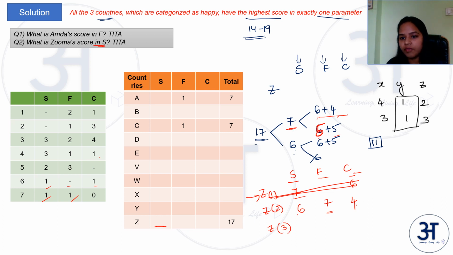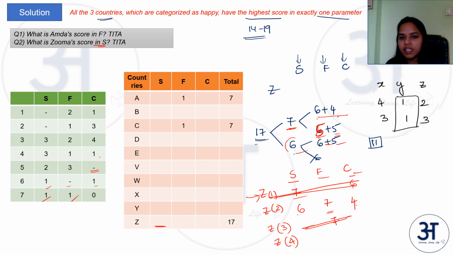Again we have seen that if at all it is 7, it has to be F. For both the 5s, either both the C and S should have 5, but if you see here C does not have a 5, so again this is not a possibility. Then let us look at the fourth and last possibility where it is 6, 6 and 5.